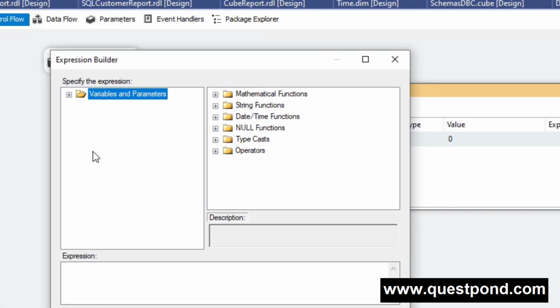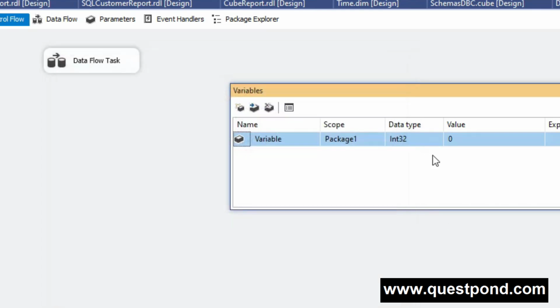If you want to set any dynamic expression, if you want to do some kind of dynamic activity, then yes, you can do it by using this expression area. And you can also set the scope here, like which area you want this variable to be accessible in. Here you can define the scope also.